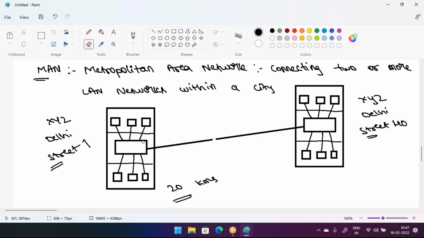So what can we do now? Then these two branches are not able to communicate with each other. And one more thing: if you draw one cable between these branches, it is very expensive. That is a very expensive cable. So that's why we don't use the MAN network right now.